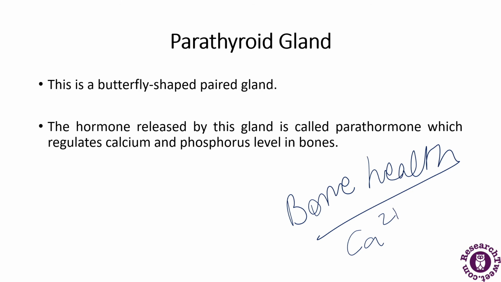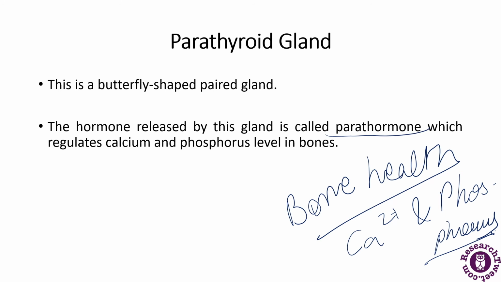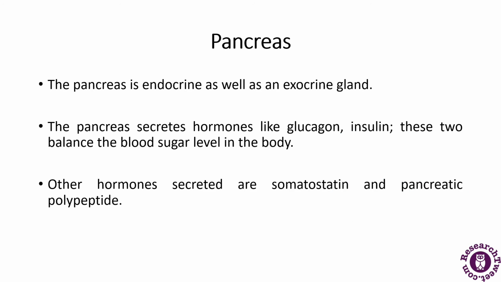So the calcium and phosphorus levels are maintained through this gland only, and the hormone released by this gland is called parathyroid hormone, which regulates calcium and phosphorus levels in the bone.